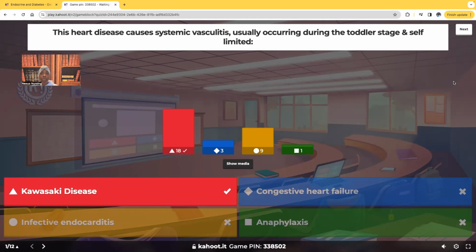Signs and symptoms you have to be aware of: that strawberry tongue, that redness and peeling on the hands, and that cervical swelling. So make sure that you guys know Kawasaki disease if you're currently taking pediatrics, because you'll have a couple questions on it.